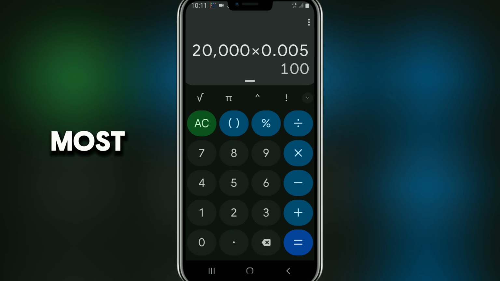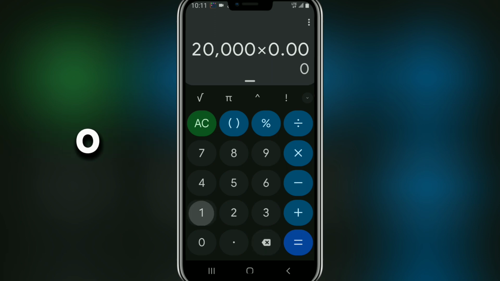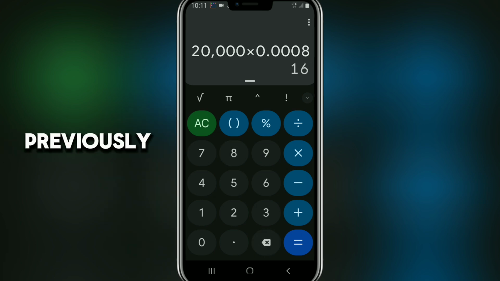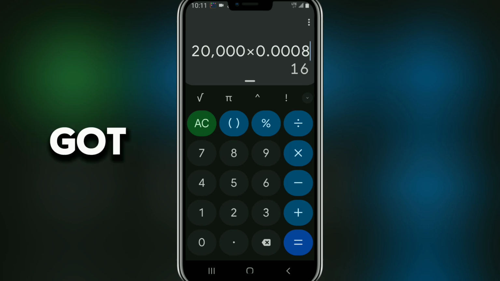Most of them used to be around 0.001 or 0.0009 or 0.0008. This is exactly what has been happening previously, so we are not going to ignore that. We are going to count on that too. If you haven't got a lot of points, you need to keep working super hard to get more and more tokens.